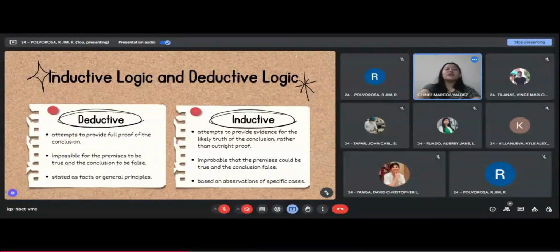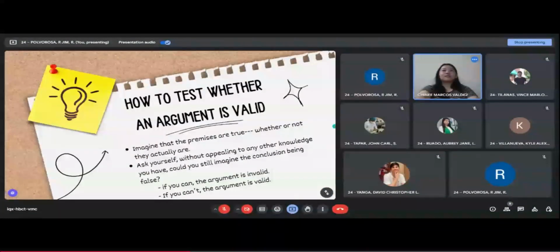So next slide. So let us now proceed to validity and soundness. So let us first know the importance of validity and soundness when it comes to an argument. So these two are important because they provide an accurate and reliable reasoning process, which can be helpful in strengthening one's argument. So how do we test whether an argument is valid?